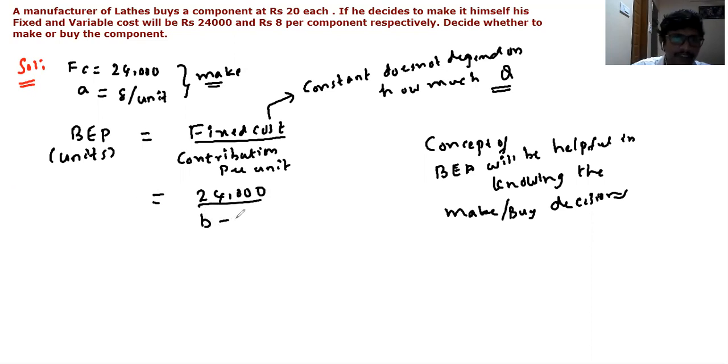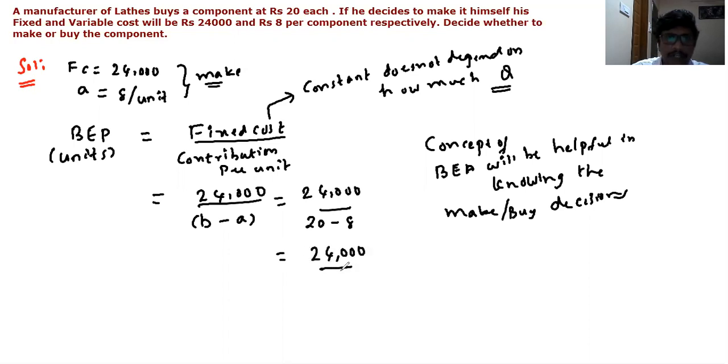We know that contribution is selling price per unit small b minus variable cost per unit small a. So it comes around 24,000 divided by, the lathe manufacturer buys the component at 20 rupees each, let us suppose he sells at 20 rupees each, minus the variable cost given as 8. So it comes around 24,000 divided by 12, which is equal to 2,000 units.